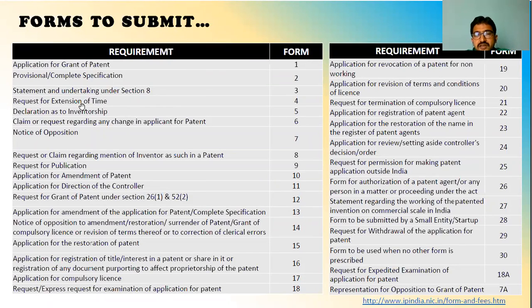And Form 4 is if you want to extend, once the FER comes, or if you want to extend your date of filing or extend your FER submission, then you can go for Form 4. Form 5, declaration of inventorship. Who are the inventors? We have to give the declaration. Like this, Form 9, request for publication. Form 18, request for examination. Form 18A, request for early examination. Like this, for every sort of purpose, different forms are available.